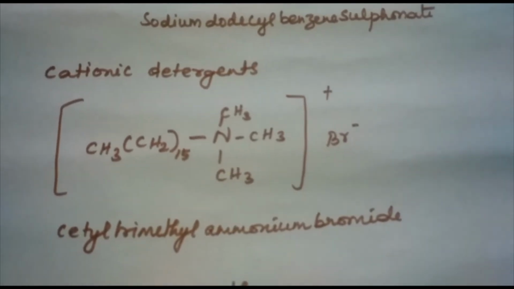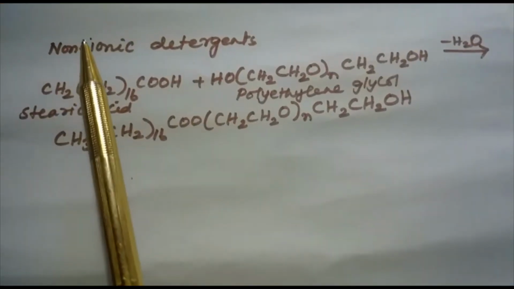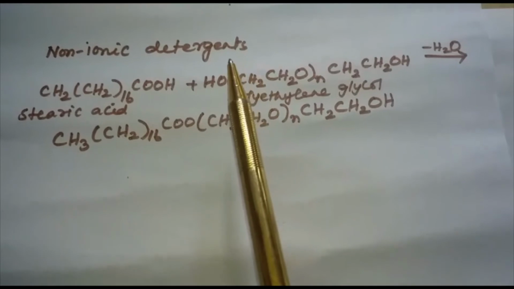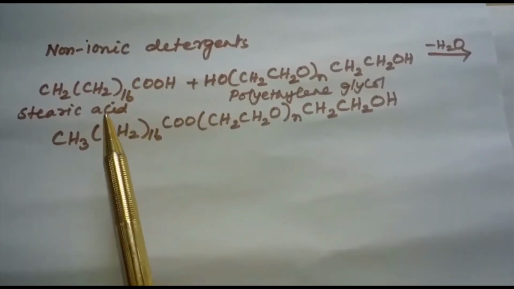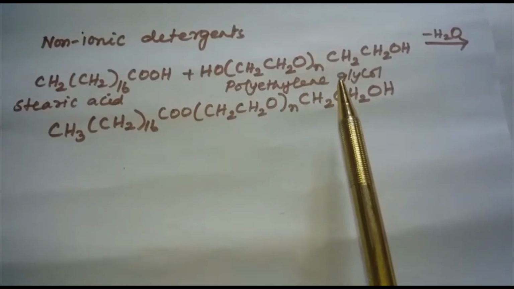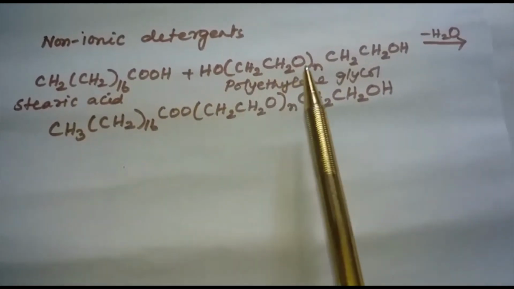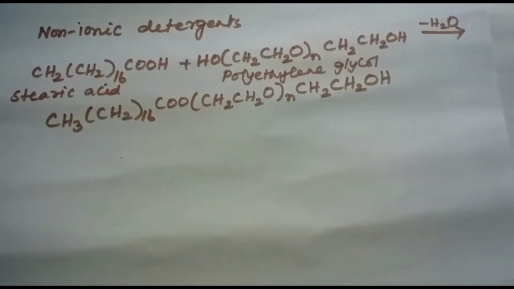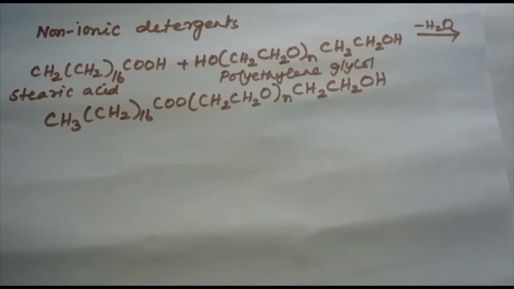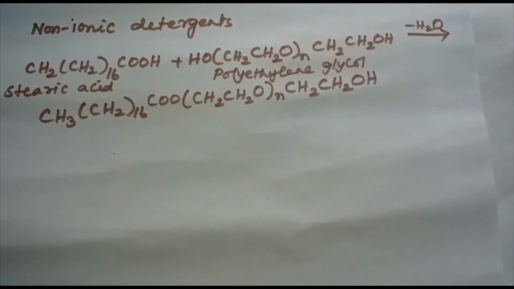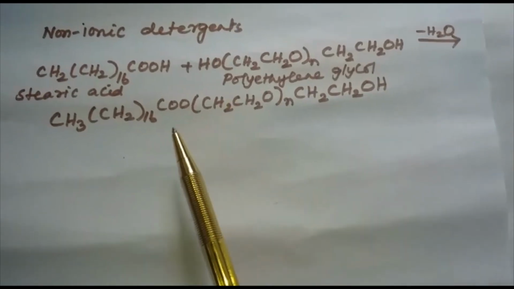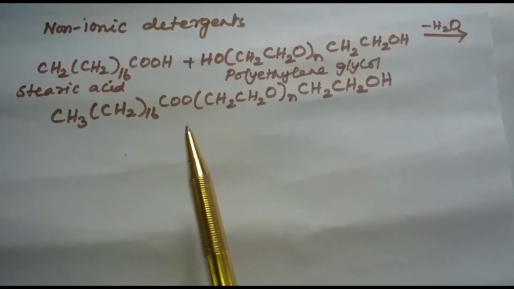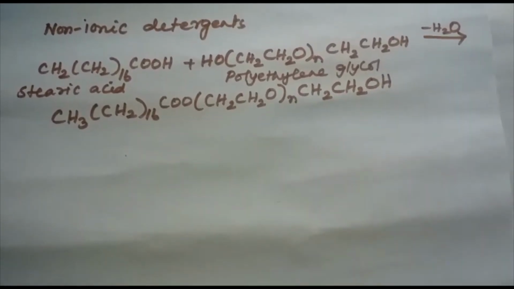Next one is non-ionic detergents. Non-ionic detergents do not contain any ion in their constitution. One non-ionic detergent is formed when stearic acid is treated with polyethylene glycol. And liquid dishwashing detergents are of non-ionic type. The mechanism of cleansing action of this type of detergent is the same as that of soaps. These non-ionic detergents also remove grease and oil by micelle formation.